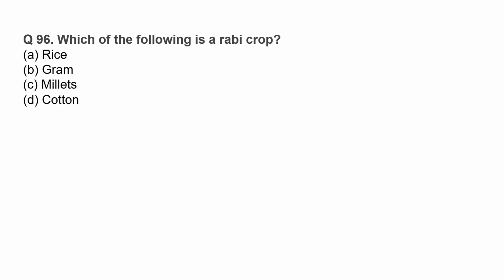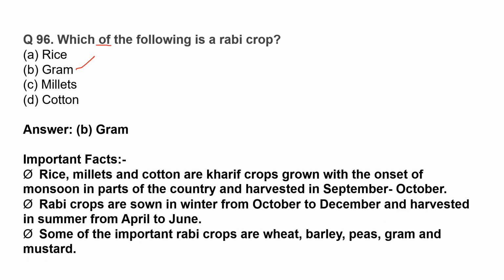Which of the following is a Rabi crop? The correct option is gram. From the given options, rice, millets, and cotton are kharif crops.